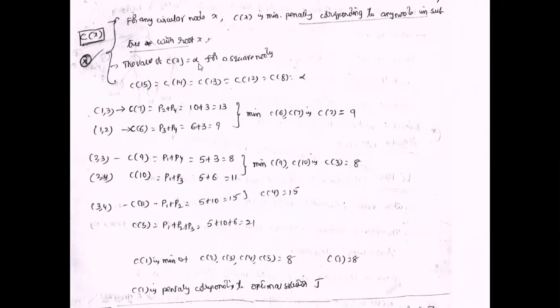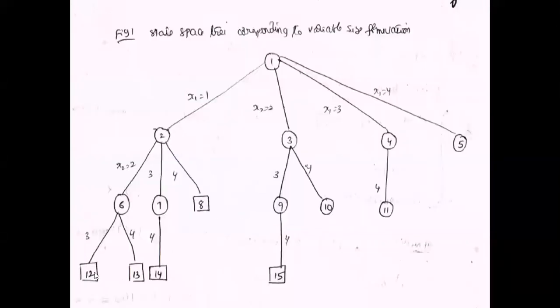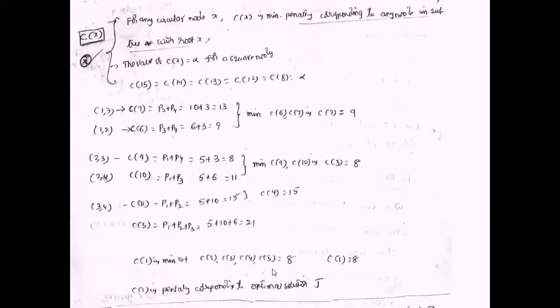So the value of C of x is infinity for square nodes. Here the square nodes are 12th, 13th, 14th, 8th, and 15th. The value of a square node is infinity. So C15 is infinity, C14 is infinity, C13 is infinity, C12 is infinity, C8 is infinity.